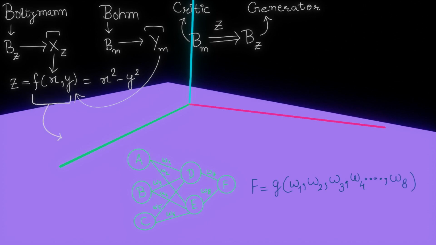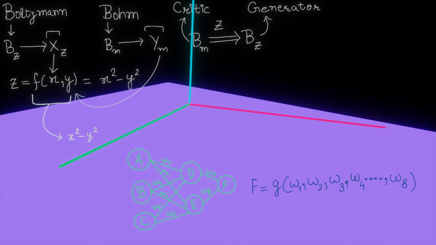Further, this function x square minus y square is the loss function which the generator and the critic will be maximizing and minimizing. This loss function looks like a function of two variables, but in reality, this loss function is a really complicated function of thousands of variables, as the loss function depends on the output of the generator and the critic, which is x and y, or xz and ym.